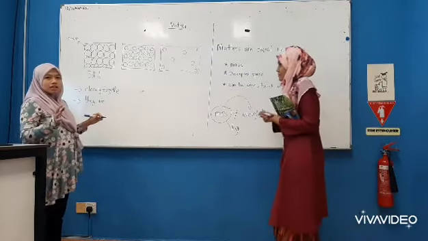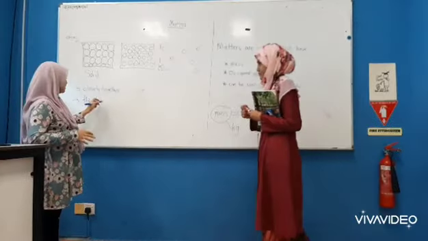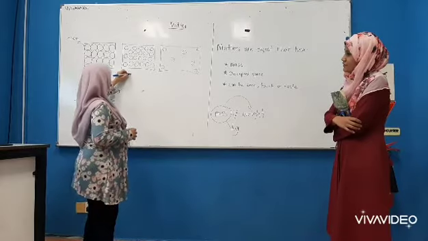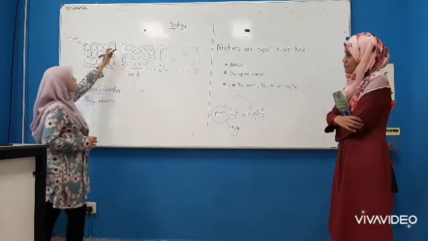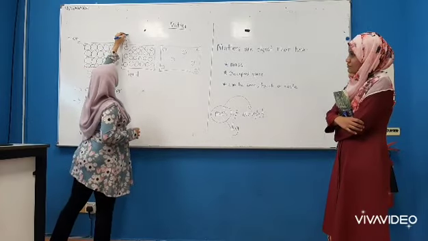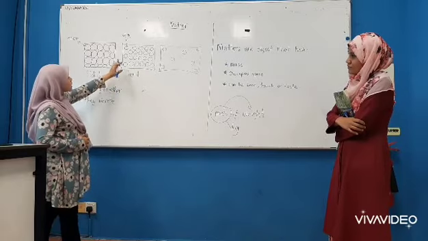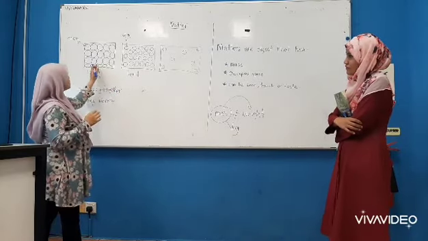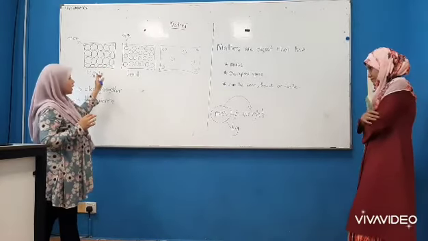For your level, you just need to know that the arrangement of solid is close. For liquid, as you can see, all of these are atoms. The arrangement of atoms in liquid is further from each other compared to the arrangement of atoms in solid.